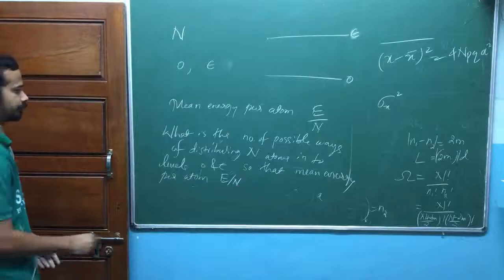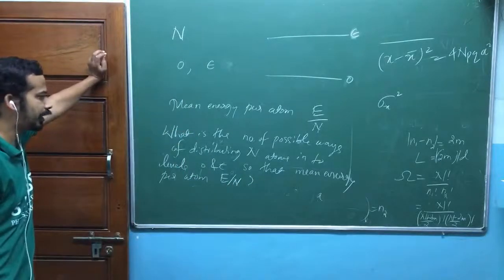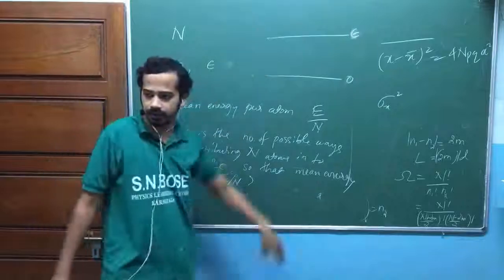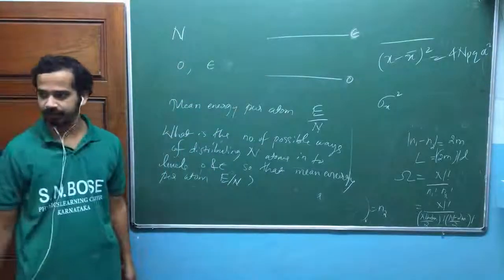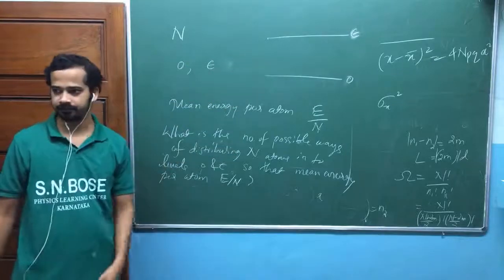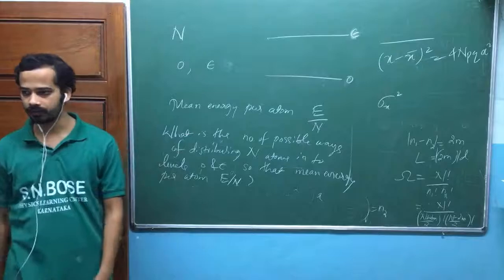This is the question. What is the number of possible ways of distributing n atoms into the levels 0 and E? Just like a random walk. Whether an atom takes this state or this state, just like you are going to take a step forward or backward.